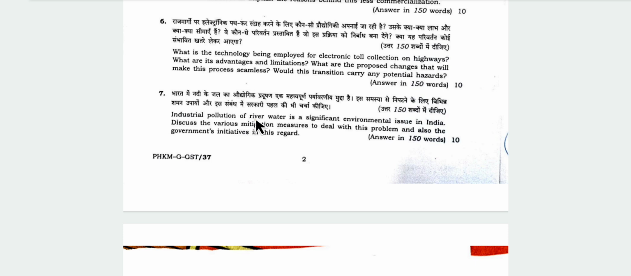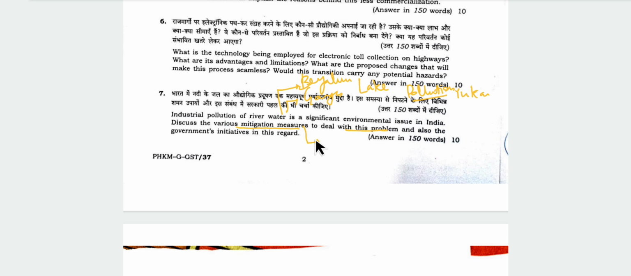We know that river water pollution is a significant environmental threat. You can explain this and give examples about Yamuna pollution and Ganga river pollution. Also, recently there was news in Bengaluru: some lakes have been polluted badly. Industrial effluent pollution in Kanpur, Uttar Pradesh. Many examples can be given and explained. Various mitigation measures to deal with this problem.